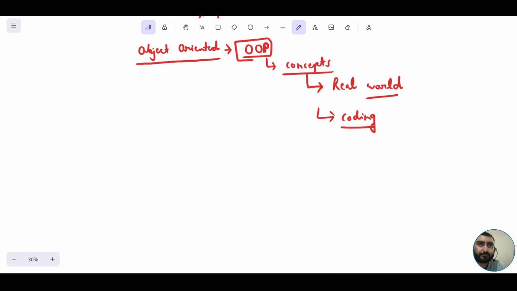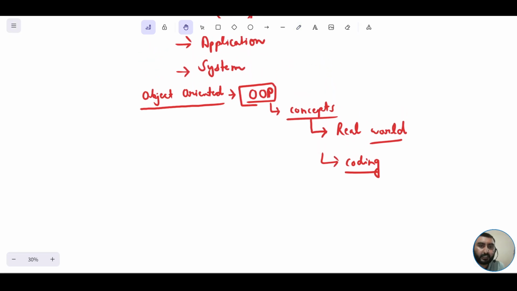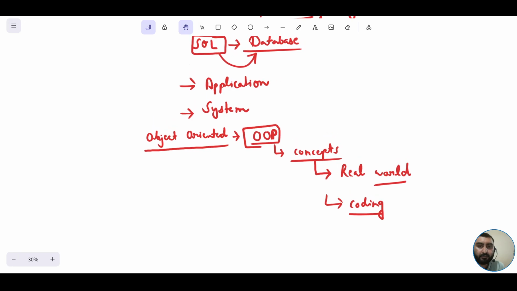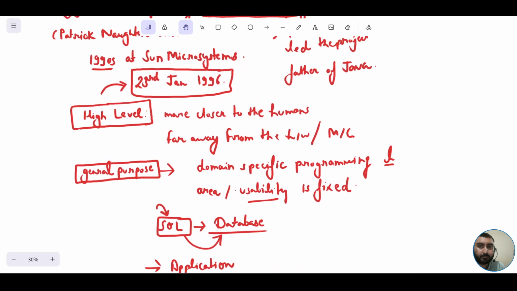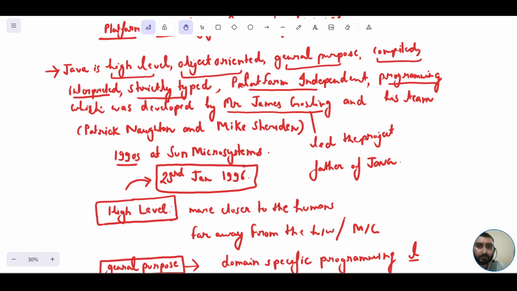It's always easy for us to learn things by relating them with real world applications or real world examples. So Java supports that particular thing. That is why we would consider Java as an object oriented programming language as well.